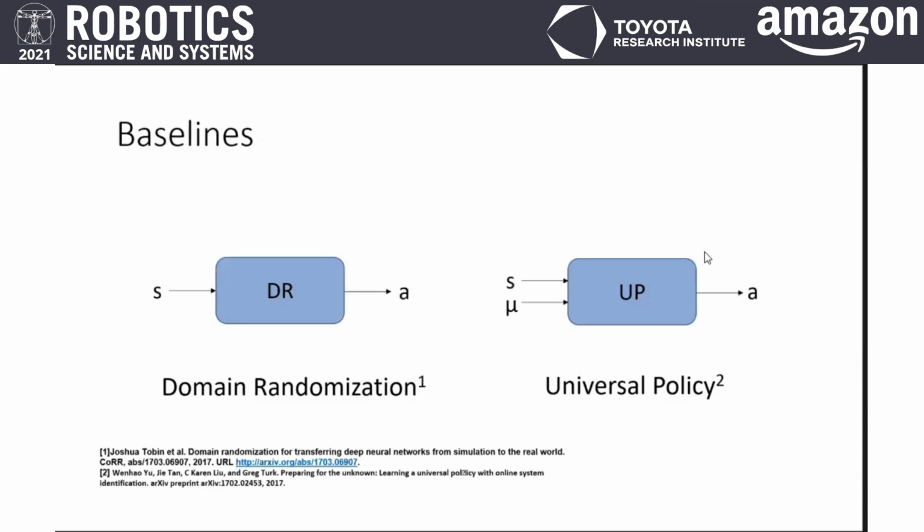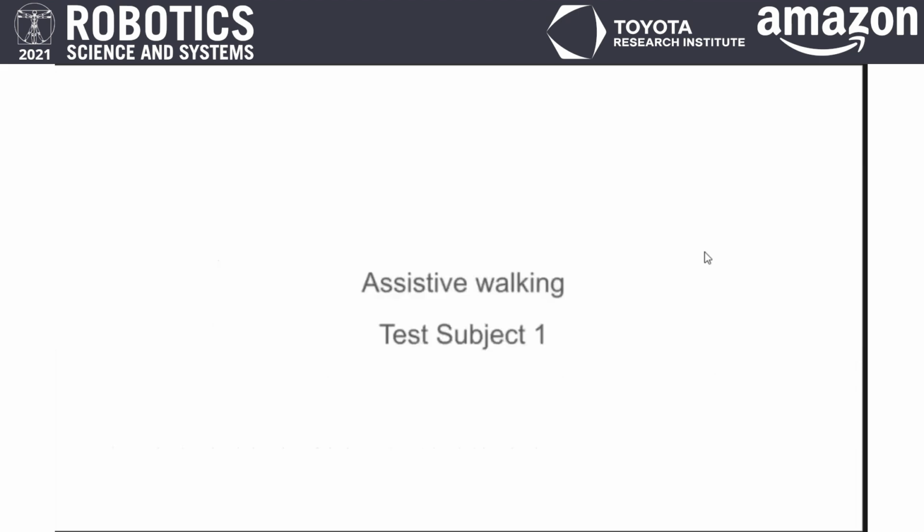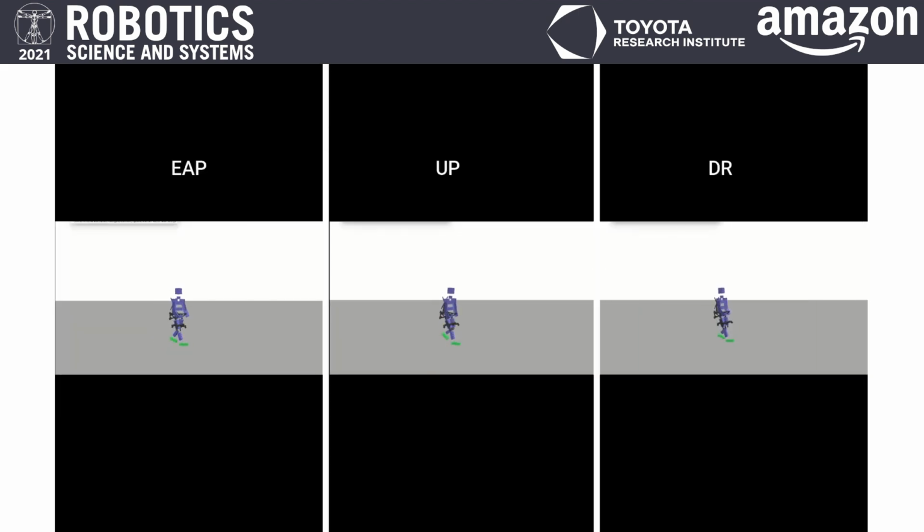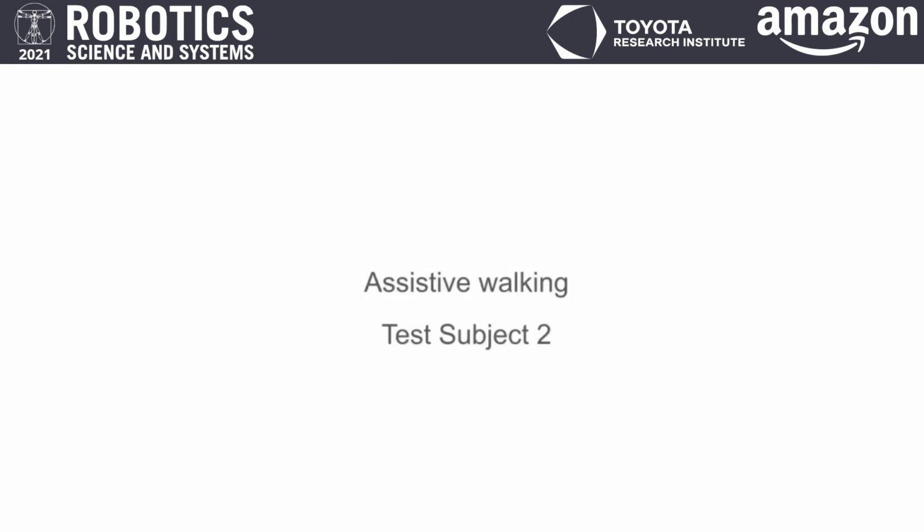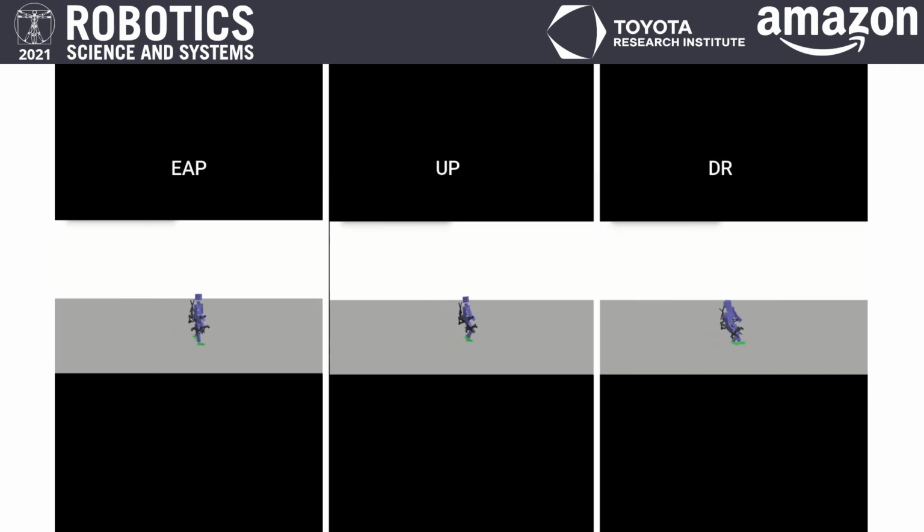We compare our approach to two different baselines, domain randomization and universal policy. We test our approach on 5 different human subjects. We see that our error-aware policy beats the baselines, universal policy, and domain randomization in most of the tasks.